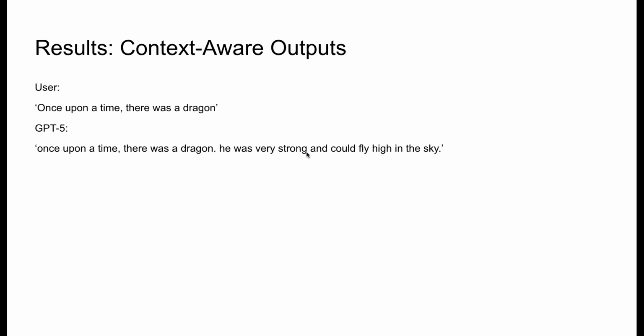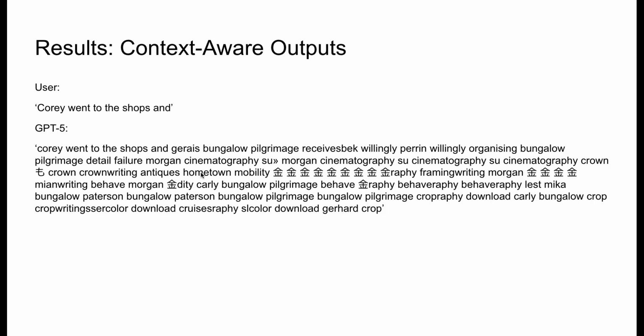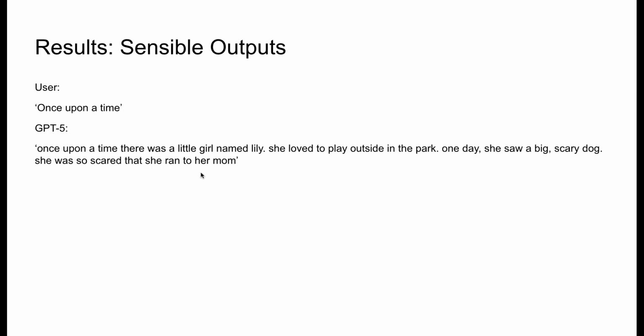And "Once upon a time there was a dragon. He was very strong and could fly high in the sky." So dragons can be strong and can fly high, which is also sensible and reasonable. And once in a while, it made some irrelevant predictions.